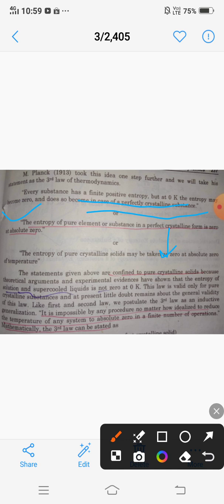This is the reason that even in this frozen form, supercooled liquids do not have zero entropy.